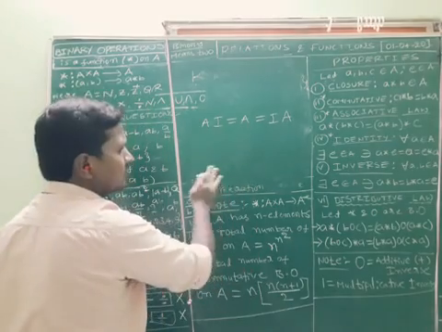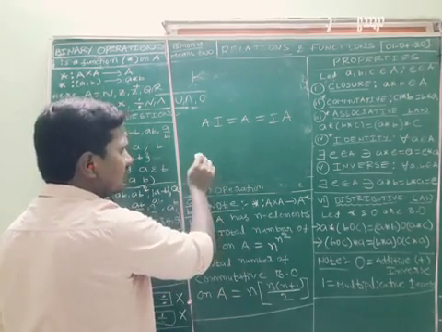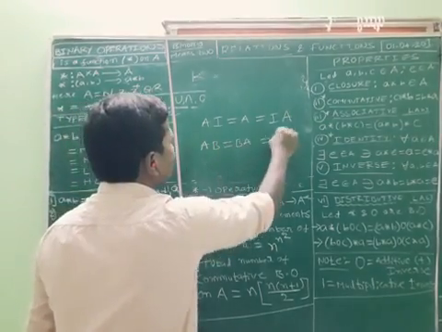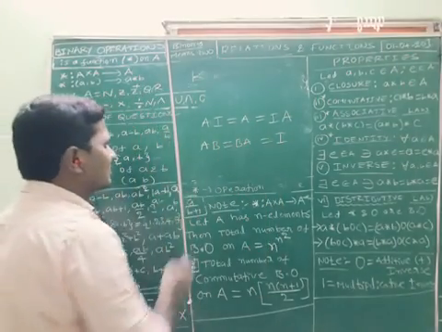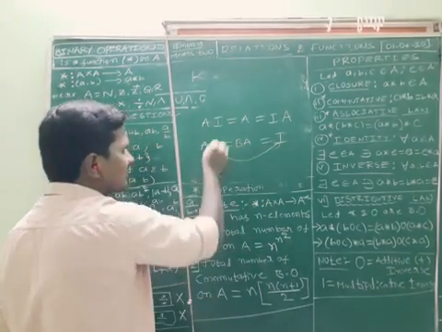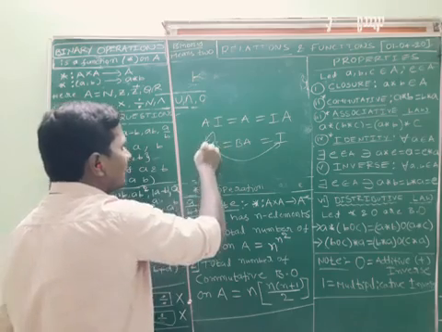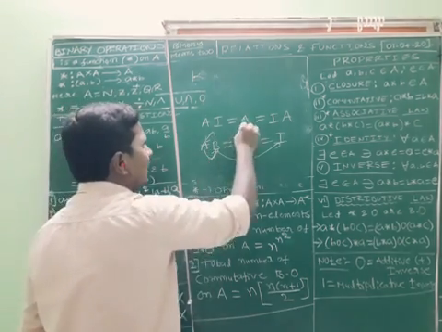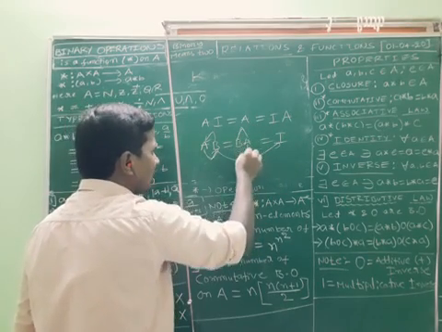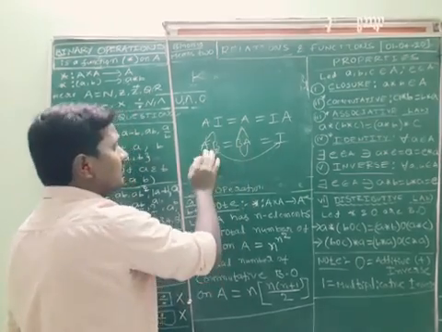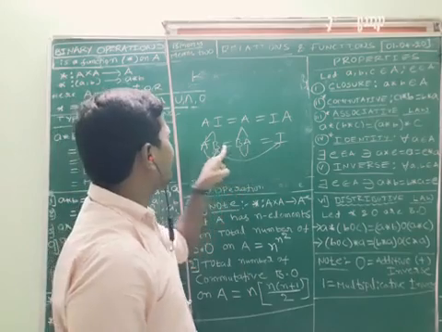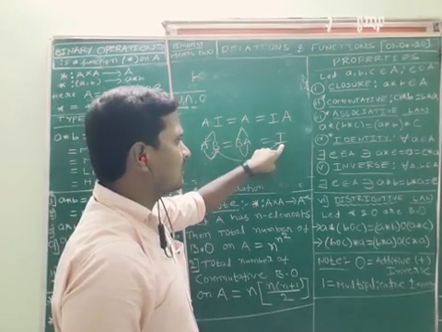E is called the identity element with respect to the binary operation. Inverse is nothing but, already we know, A into B is equal to B into A is equal to I. Already proved in matrices: when the product of two matrices is equal to the identity matrix, we can say that B is the inverse of A and A is the inverse of B. Only then I is called the identity matrix.